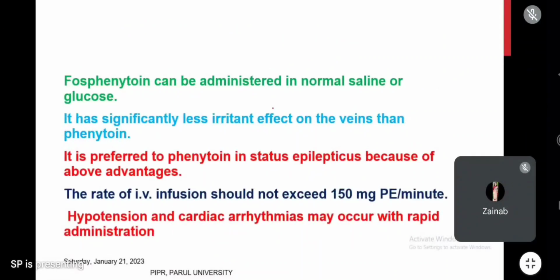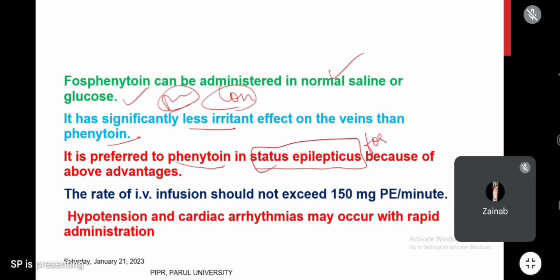Phosphenytoin can be given in normal saline, and it can also be given in glucose because it will not cause precipitation. It is compatible with glucose, and it has less irritant property than phenytoin. It is preferred in status epilepticus.